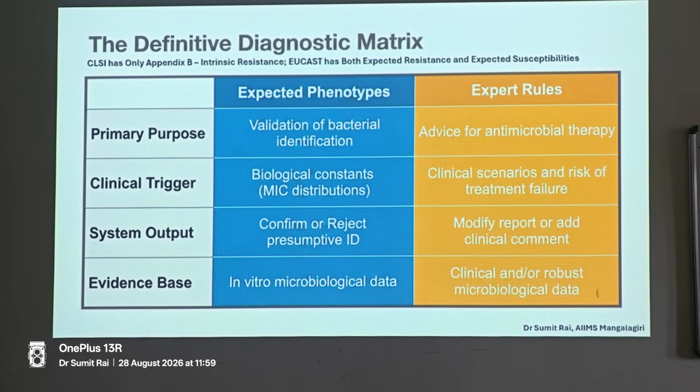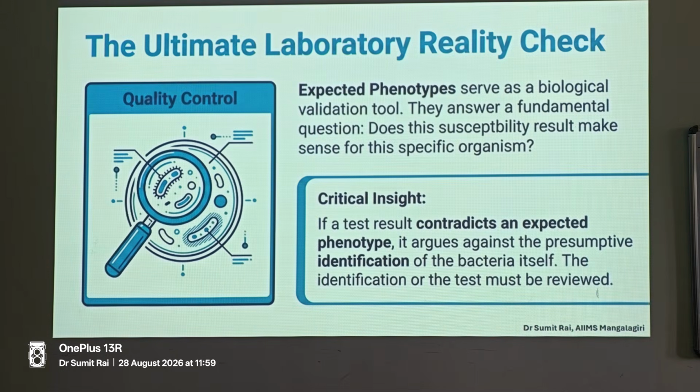Once you say that this is cefoxitin resistant Enterobacter cloacae, the clinical scenario and the risk is that I will not give any Augmentin, any third generation cephalosporin, or any carbapenem. I should avoid these, and the treatment of choice is known, it has to be cefepime, correct? So you have to modify the report or add these clinical comments. This is just the in vitro microbiological data, whereas this is the clinical extrapolation of your microbiological data.